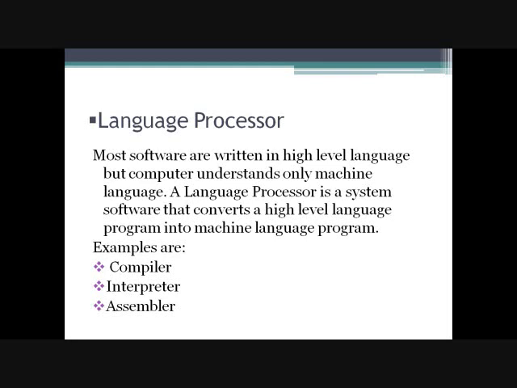So how will they understand? They need a translator in the middle. So a language processor is a system software that converts a high-level language program into a machine language program. Examples of language processor are compiler, interpreter, assembler.